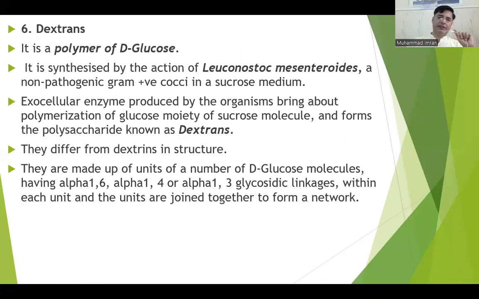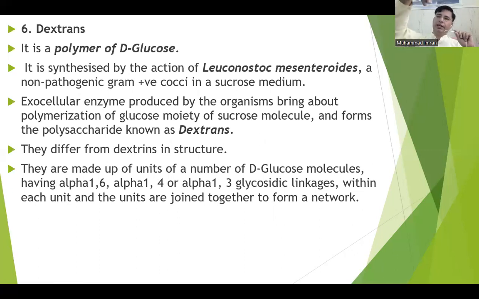Then we have dextran. Dextran is a polymer of glucose, and it is obtained, it is synthesized by the action of Leuconostoc mesenteroides, a non-pathogenic gram-positive bacterium, which uses sucrose as a growth medium.